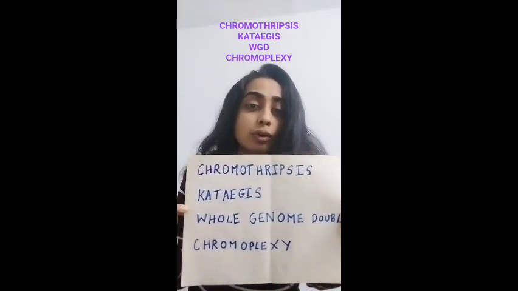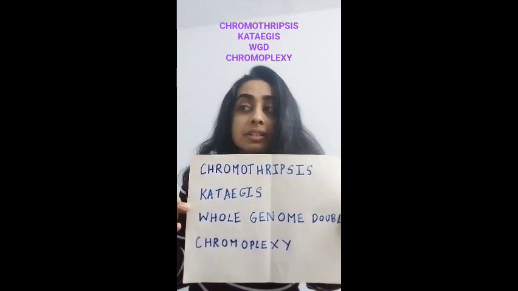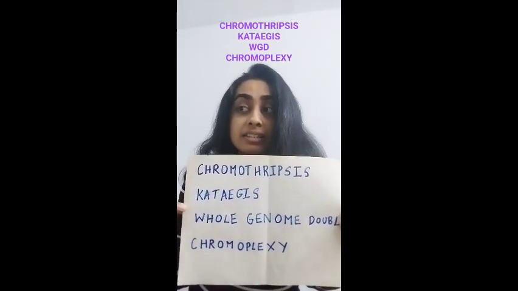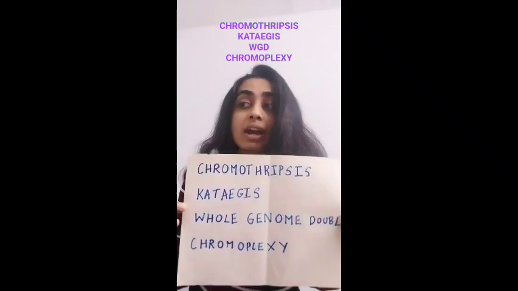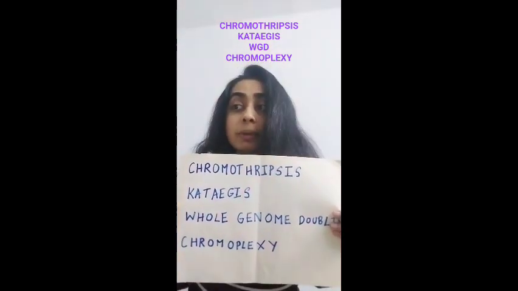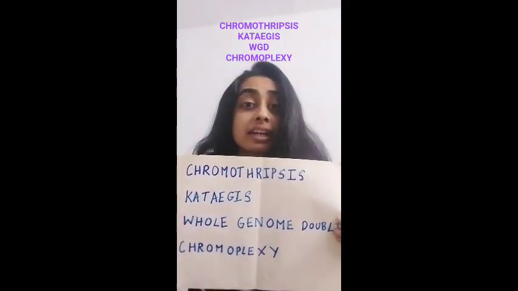What is the result of all four of these? Chromothripsis results in sudden genomic catastrophe. Kataegis results in a mutation storm. Whole genome doubling makes evolution easier, and chromoplexy results in a rearranged genome.